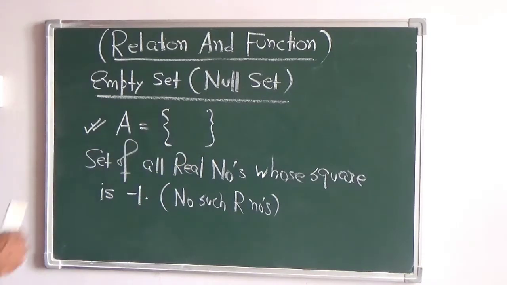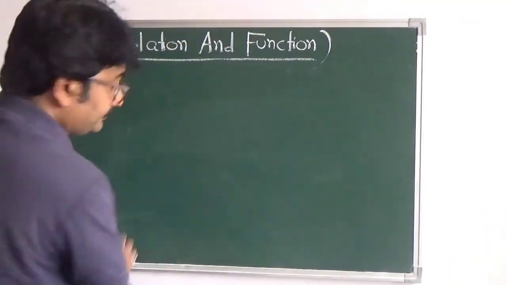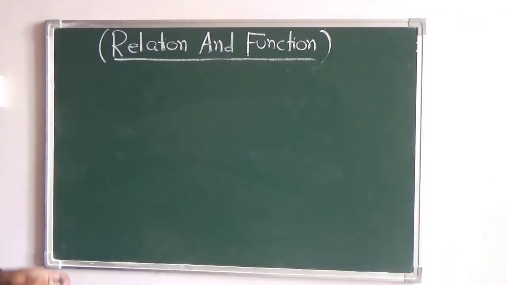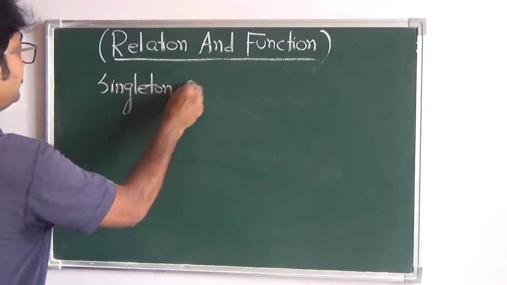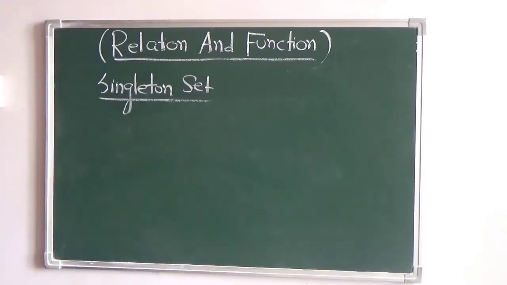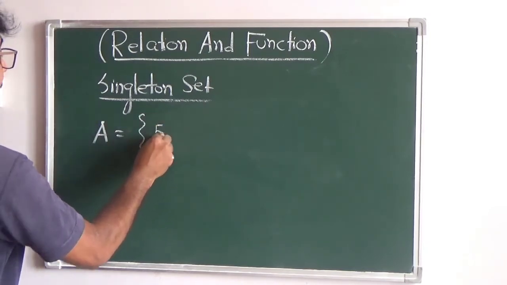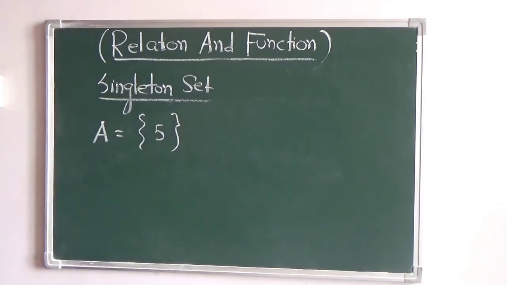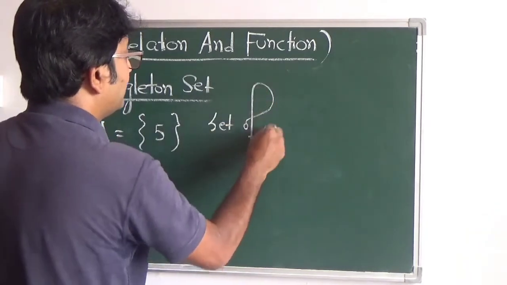Then the next one, we can have the second one, the singleton set. What is this singleton set? A set consisting of only one element. Now A equals 5, if you write it like that. This is the set which contains only a single element.